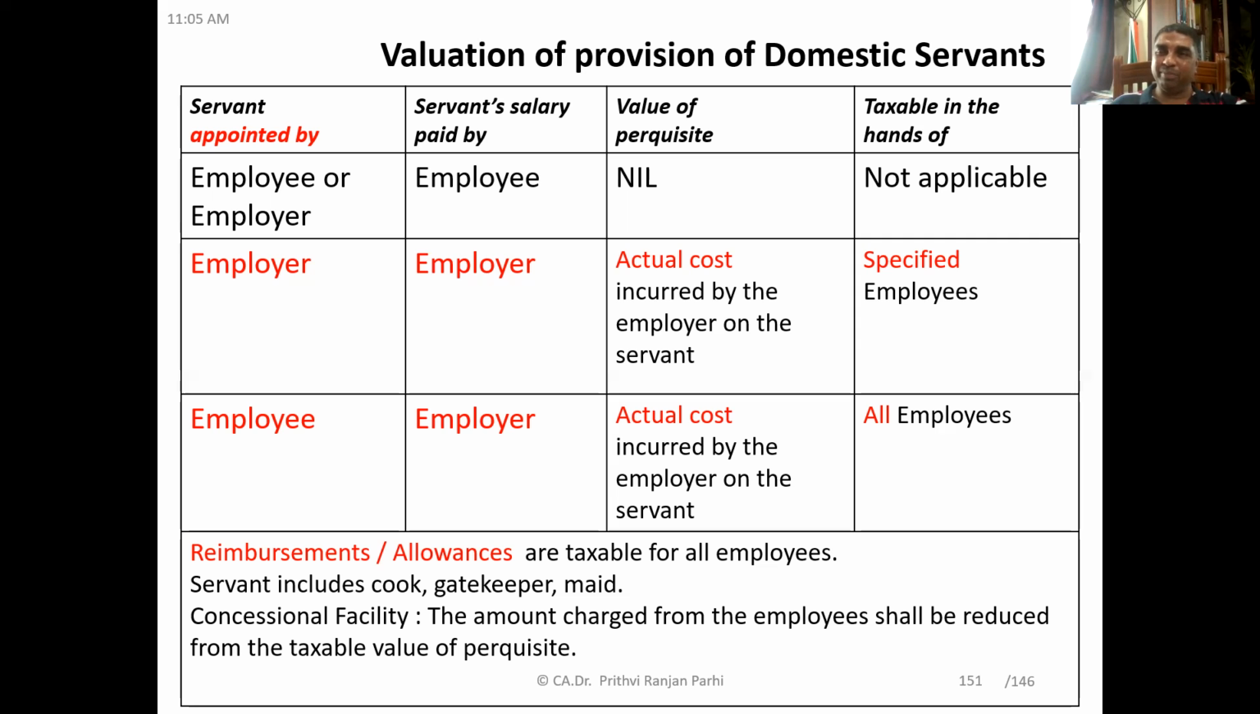And if it is not a fully free facility, if it is a concessional facility, that means some money is recovered from the employee, then the amount charged from the employee shall be reduced from the value of the perquisite. So first you evaluate the value of the perquisite, then reduce from it the amount of charges recovered by the employer. Are you getting it? Yes or no? Understood? Yes, sir. Okay, friends.